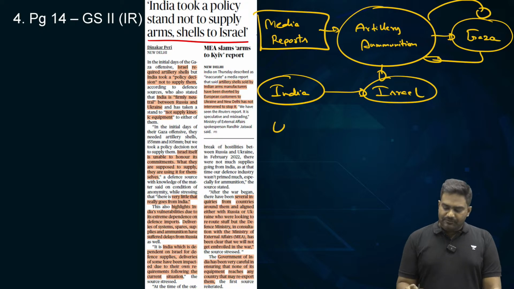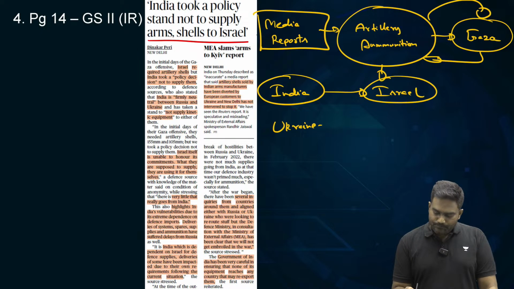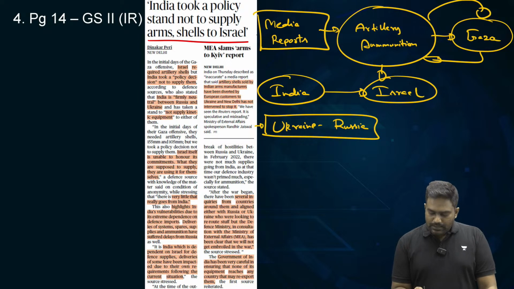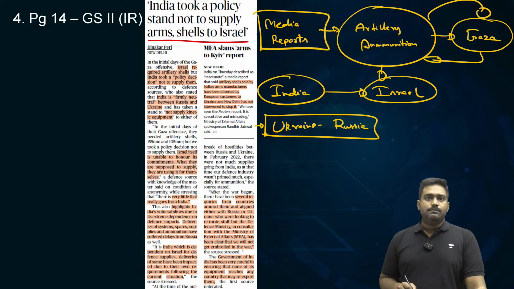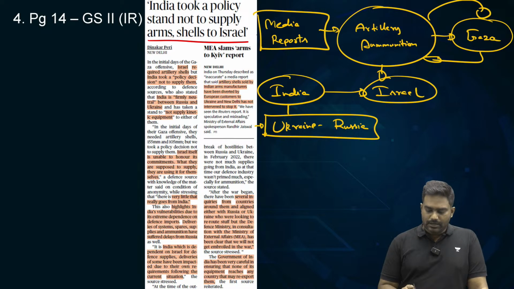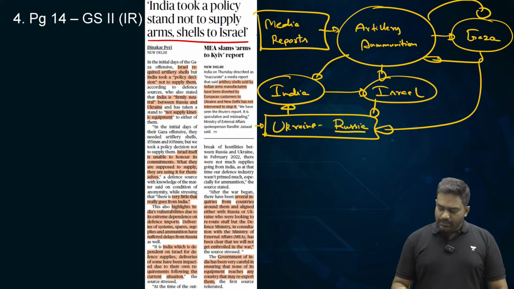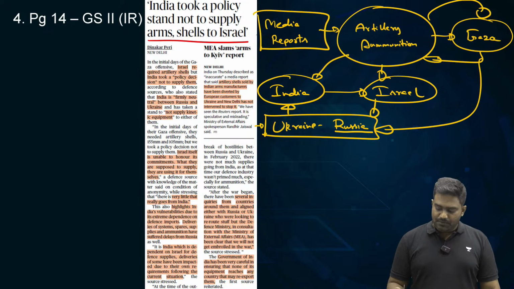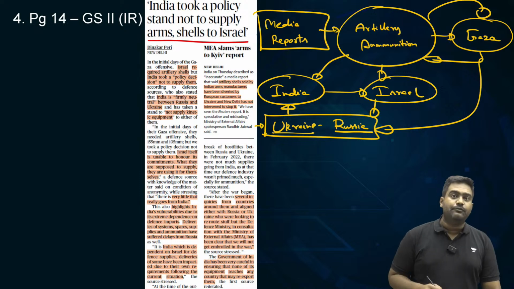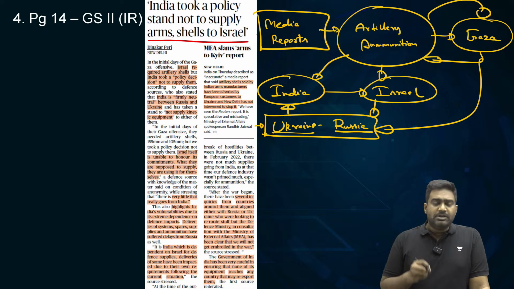Similar reports have come from Ukraine and Russia. Lot of images are circulating on social media. Even Western media has brought out these articles accusing India of supplying ammunition, artillery and weapons to both Russia and Ukraine. The allegation is that Indian weapons and ammunition and artillery has been found with Russian forces and even with Ukrainian forces.